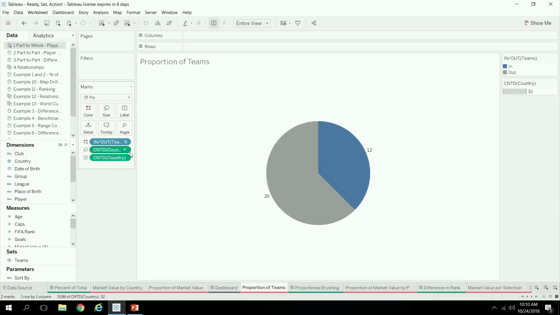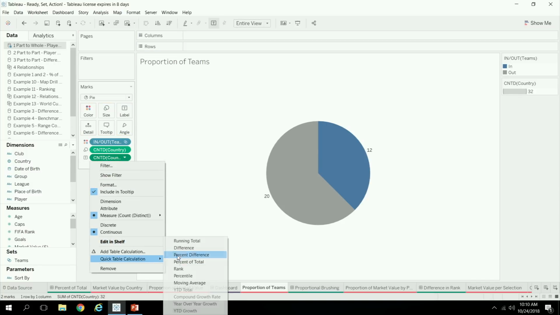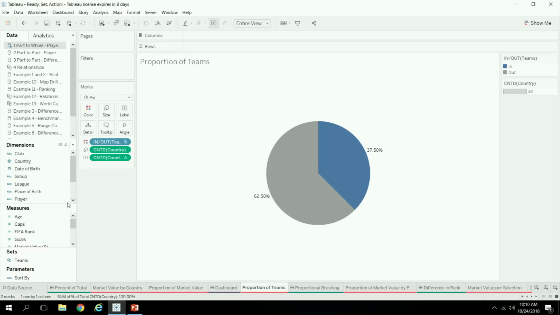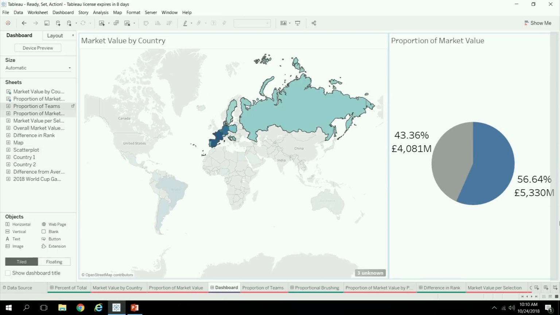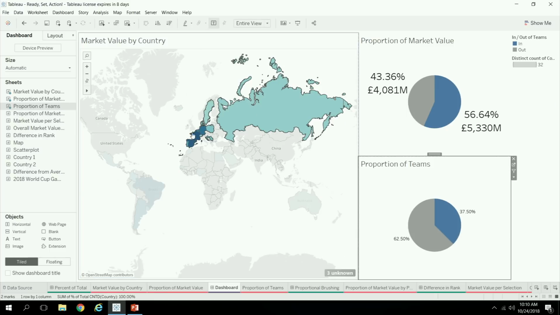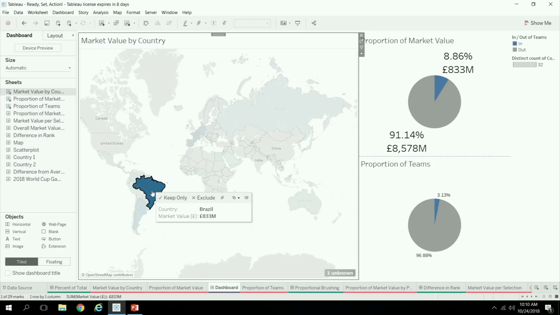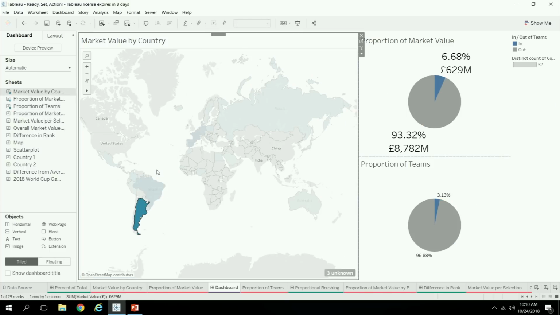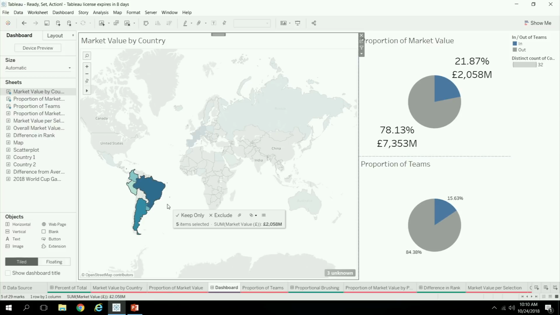So now if we add this to label and add our % of total, it's also dynamically updating this view as well, right? So we don't need to go and add a separate action because that one set is being updated by this selection. And so this is the core of that idea where you can have one set do many different things on many different sheets. So there's that first example, super simple and no calcs whatsoever.